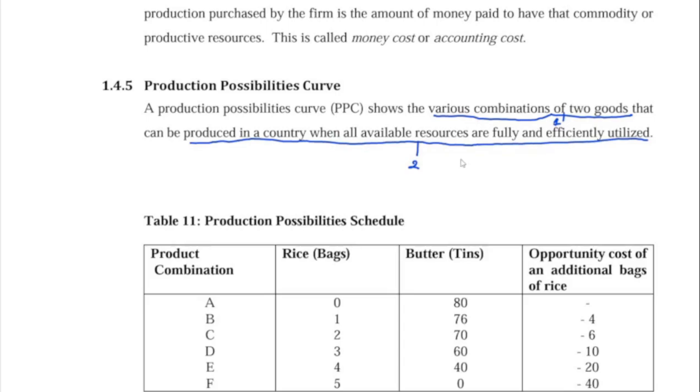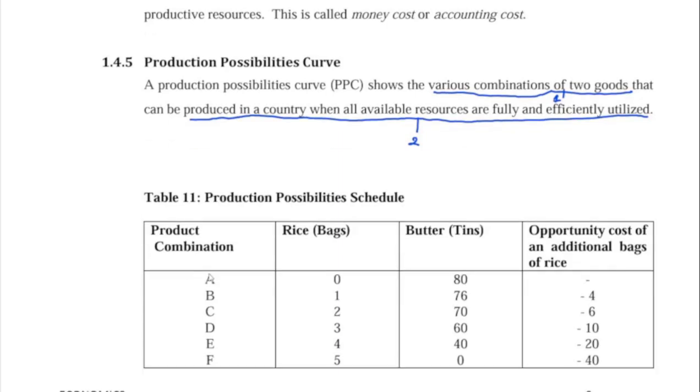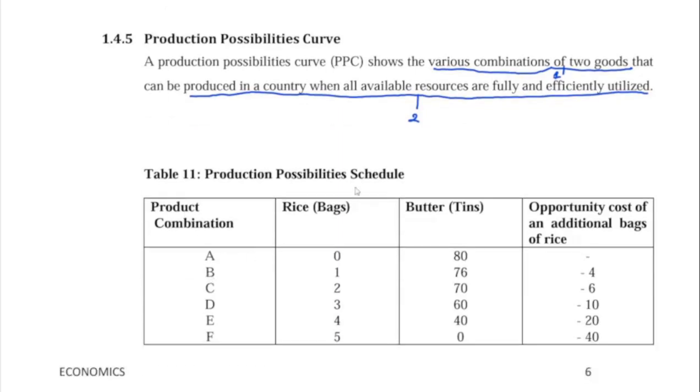Now in economics, we have something we call schedule and curve. A schedule is like a table, while a curve is like a graph. So take note of that. This is an example of a table, which is a production schedule. So we have the production combinations A, rice, bag.